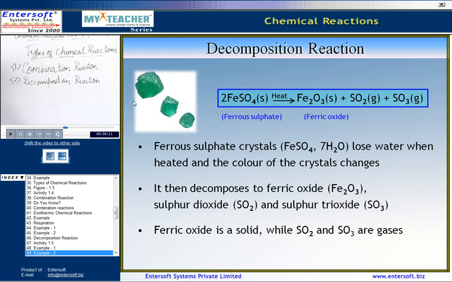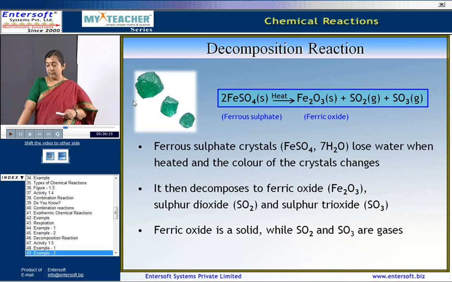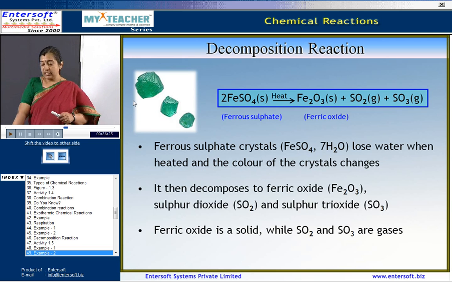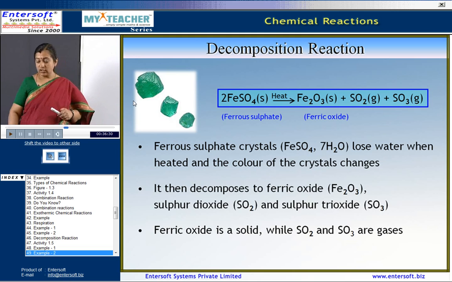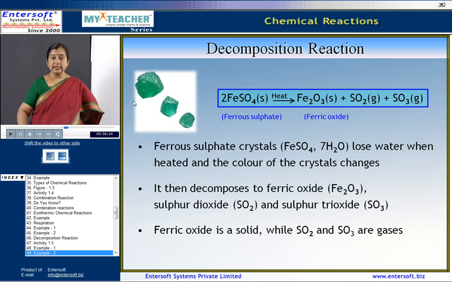Here, ferrous sulfate crystals lose water when heated and the crystal's color hence changes. It then decomposes to ferric oxide, sulfur dioxide and sulfur trioxide. Ferric oxide is a solid while sulfur dioxide and sulfur trioxide are gases.